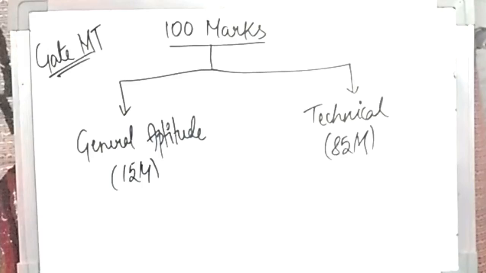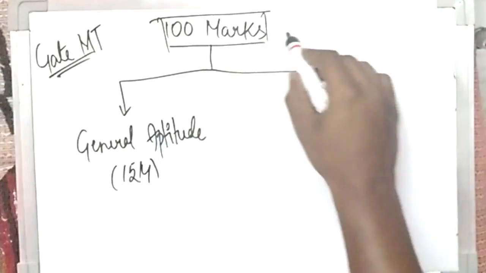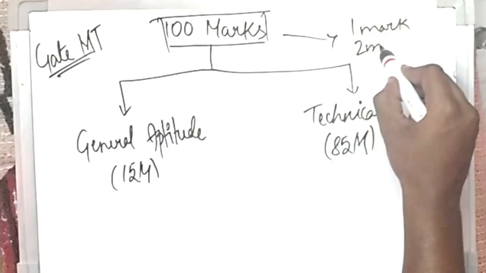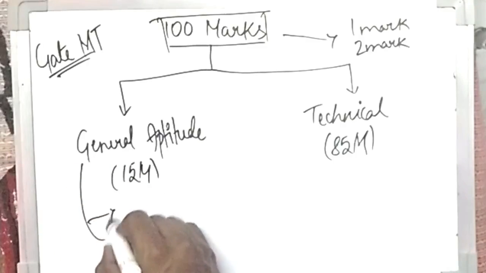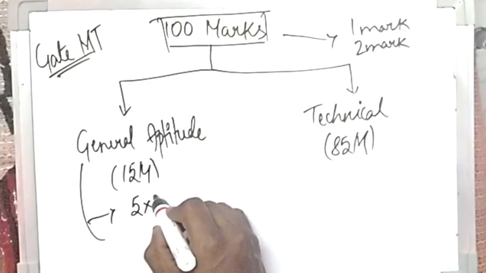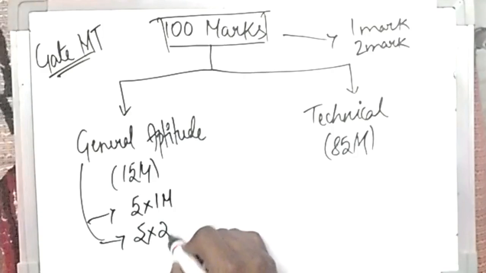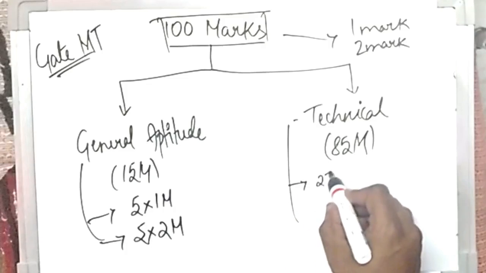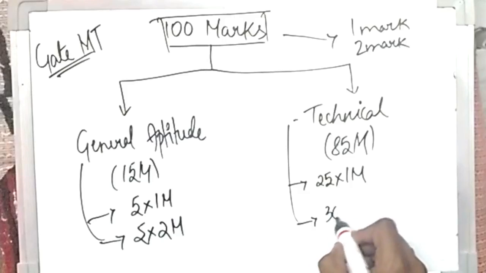Here also the 100 marks are divided into 1 mark questions and 2 mark questions. In the general aptitude section you'll get 5 1-mark questions and 5 2-mark questions, whereas in the technical section we'll be getting 25 1-mark questions and 30 2-mark questions.